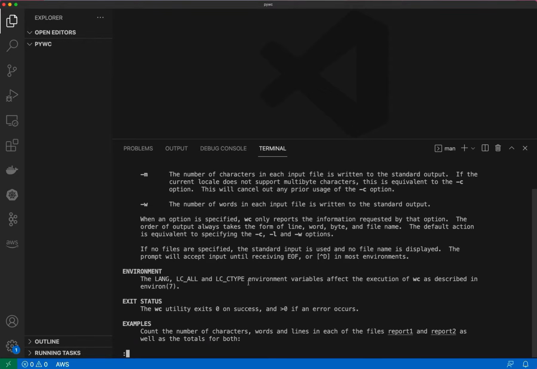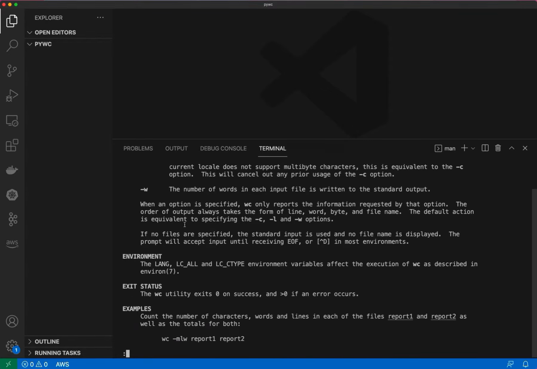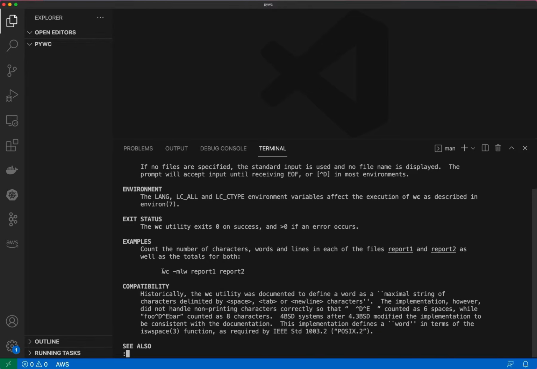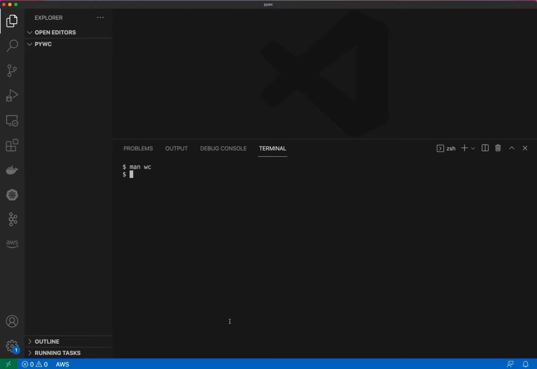The output is generally always in the same order. If we read here, the order of output takes the form of line, word, byte count, and then file name. And then they have an example of how you could use the wc program to analyze two files named report1 and report2. The specific counts, again, are words, bytes, and lines. So let's see this in action real quick.